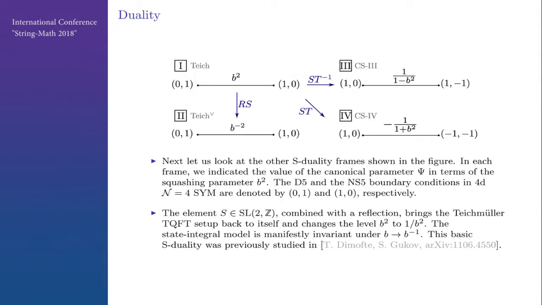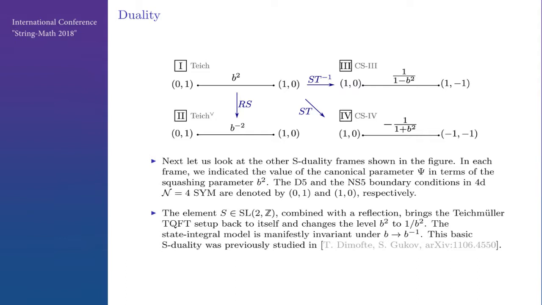Okay, so now we can come to the duality. So we looked at these particular duality frames. Now let's apply S-duality, the basic S-duality element together with some reflection just for convenience. Then we get, again, Teichmüller TQFT, but with b going to 1 over b, and this is the usual symmetry b to 1 over b in the Liouville theory. So in the state integral model, this is manifestly present. So this kind of gravity, chiral gravity theory, has this S-duality where you take b to 1 over b.